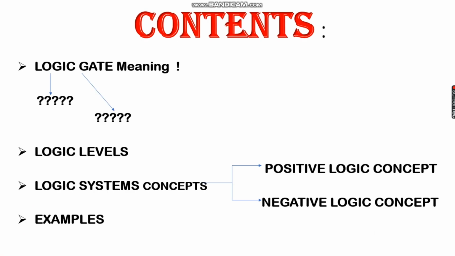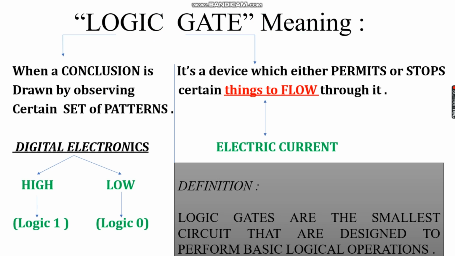In this part we will be learning what is the meaning of logic, what is the meaning of gate, then logic levels, logic system concept. For example, we have positive logic concept and negative logic concept, and we will also deal with several examples to clear up the concept of positive logic and negative logic. Now, let us start with the very basic concept, that is, what is a logic and what is a gate.